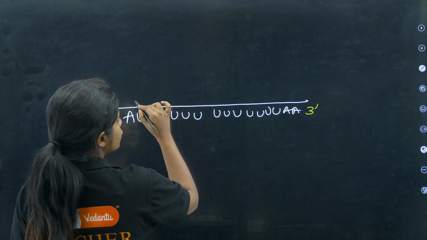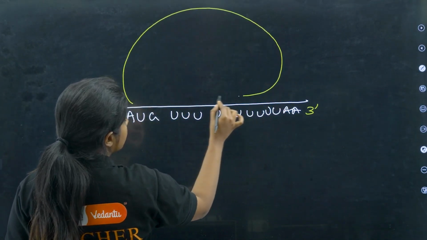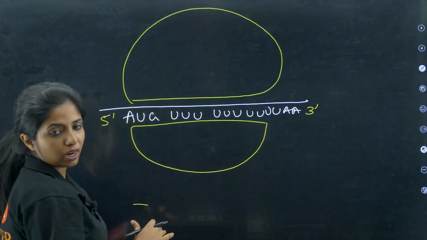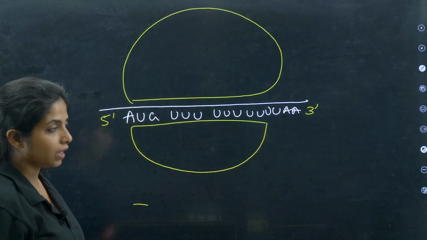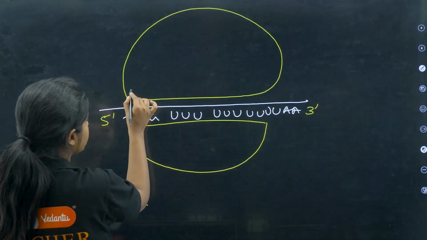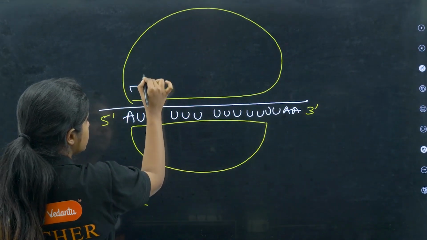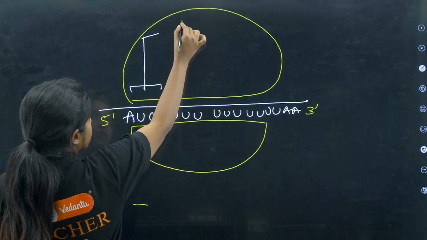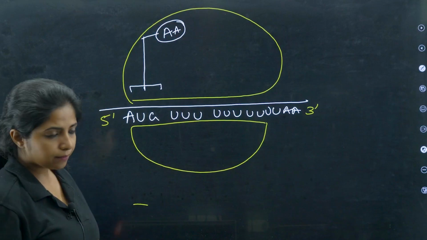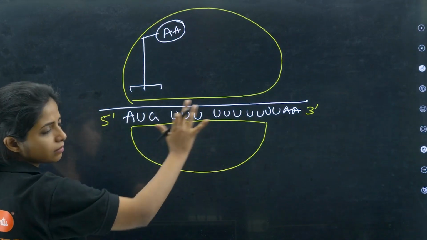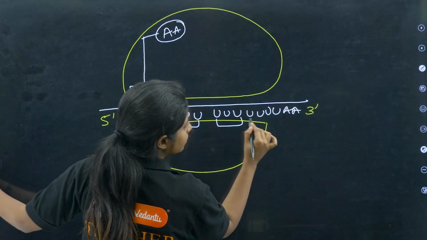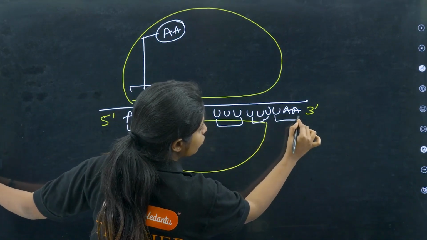You know, there is an organelle known as the ribosome. In between these two ribosome subunits, the mRNA is sandwiched. And on the ribosome, there are certain sites where the tRNA can come and attach. Suppose this is the tRNA. And always the tRNA will be carrying one amino acid. Here you have certain nucleotides. Let me group them into triplets.